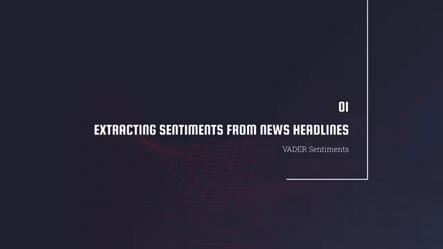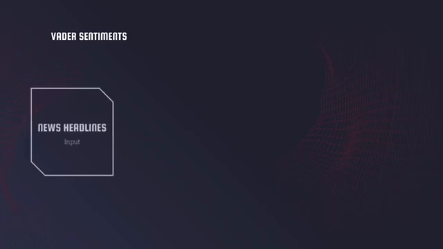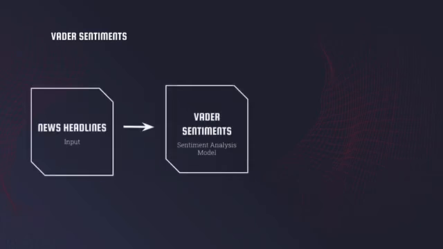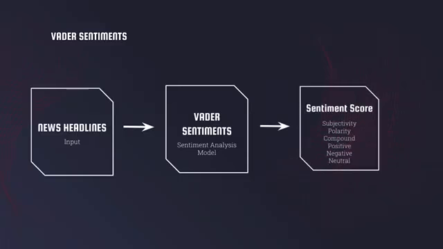Firstly, we will extract the sentiment score from news headlines. We will be using NLTK's Valence Aware Dictionary for sEntiment Reasoning, also known as VADER. VADER is a pre-trained model that relies on a dictionary that maps lexical features to emotion intensities. And with VADER, we are able to extract the sentiment score from any given sentence.